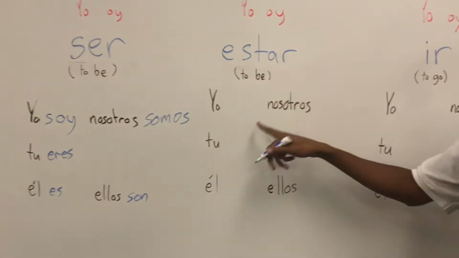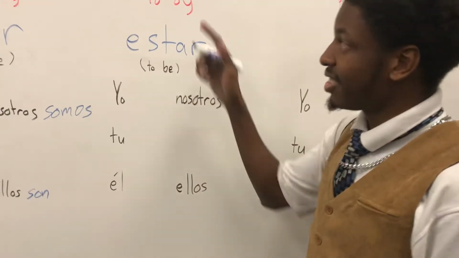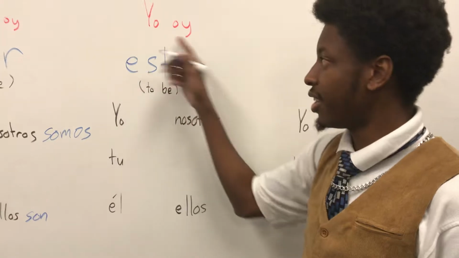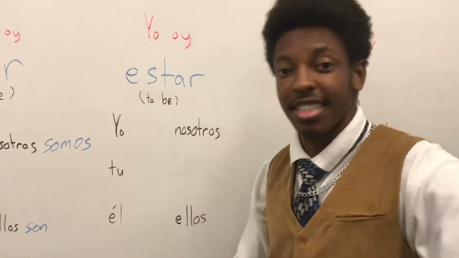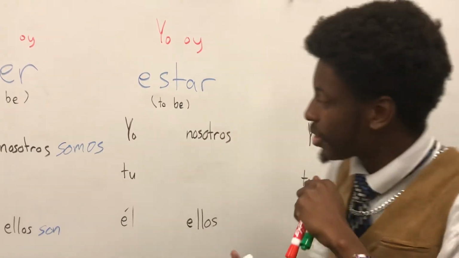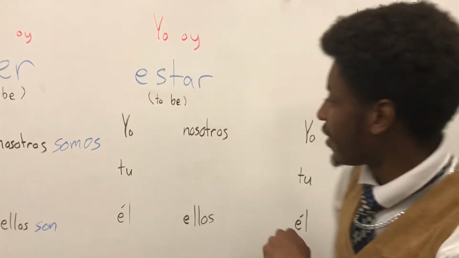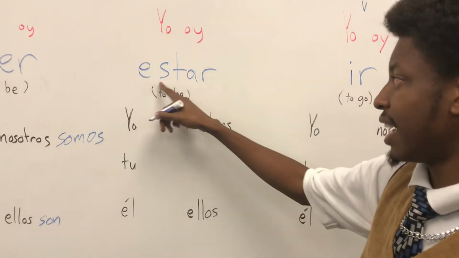Okay, let's look at estar. Estar is also a yo oi verb, okay? But there's something else that's a little different about estar, and I want to see if you guys get it. So I'm just going to go ahead and do the map. Alright, you should be able to figure this out. Estar, the stem right here, est.